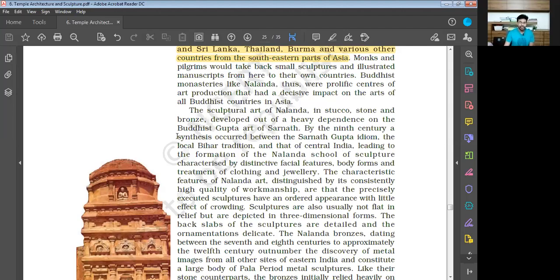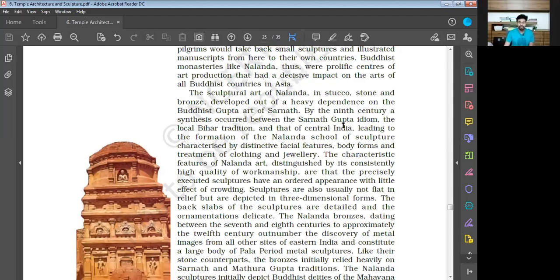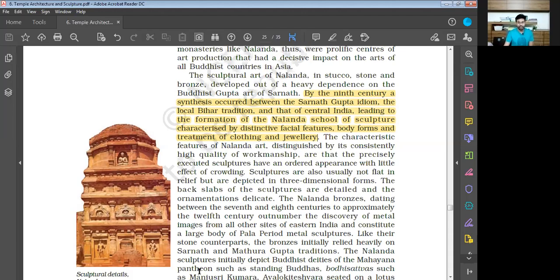By the 9th century, a synthesis occurred between the Sarnath Gupta idiom, the local Bihar tradition, and that of central India, leading to the formation of the Nalanda school of sculpture, characterized by distinctive facial features, body forms, and treatment of clothing and jewelry. Now let us read further.